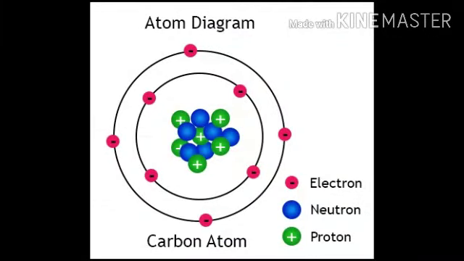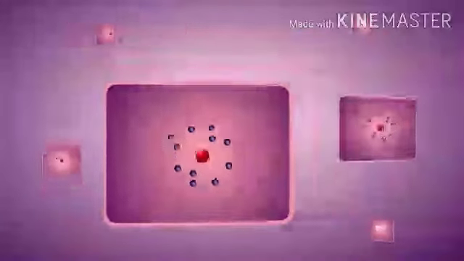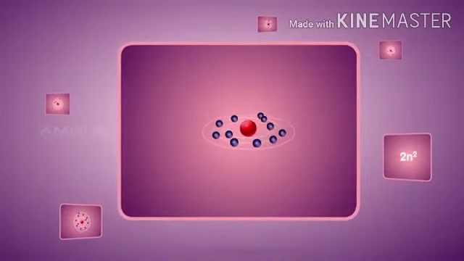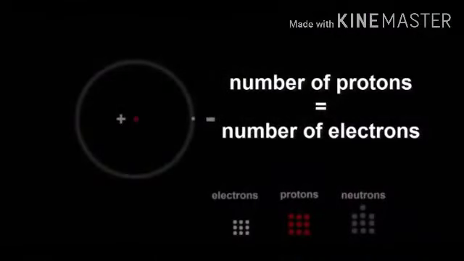Now let us see how these subatomic particles are arranged in an atom. At the center of the atom, there is a nucleus, which consists of protons and neutrons. And at a distance from the nucleus, there are electrons revolving around it.